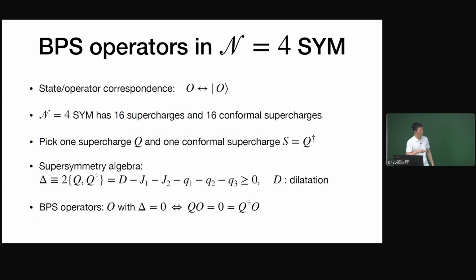So we just pick 1 Q, and we only need to require that Q squared equals 0, and its Hermitian conjugate is a conformal supercharge, usually called S. Then we have the structure we need: the anticommutator of Q and Q dagger gives us some bosonic charge that previously I called the Hamiltonian. In N=4 super Yang-Mills, it's a linear combination of the dilatation charge and these 5 angular momenta. The BPS operators are defined in a very similar way. They are the operators with delta equals 0, and they are annihilated by Q and Q dagger.